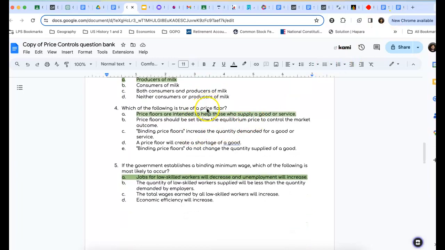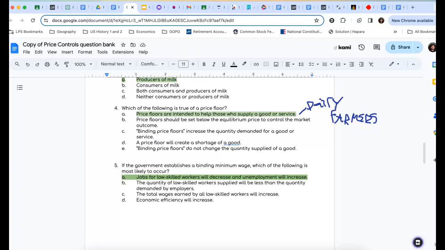Okay, so let's erase that and let's head down to our next question here. Which of the following is true of a price floor? Price floors are intended to help those who supply a good or service. This is true in our last example, where we talked about dairy farmers, right?